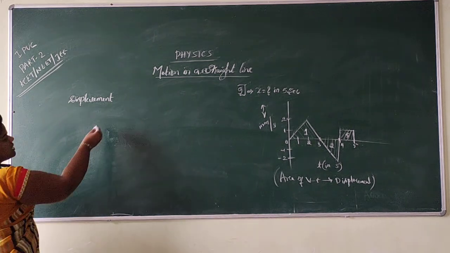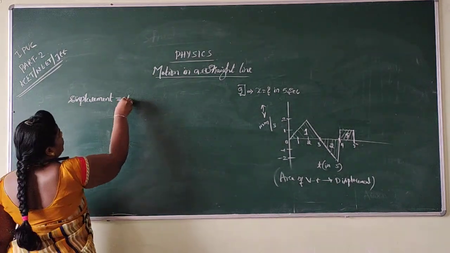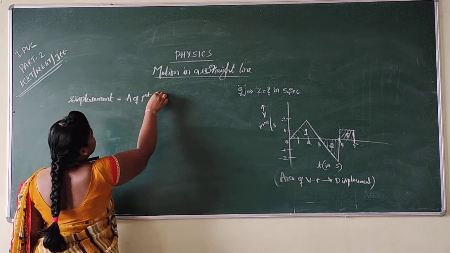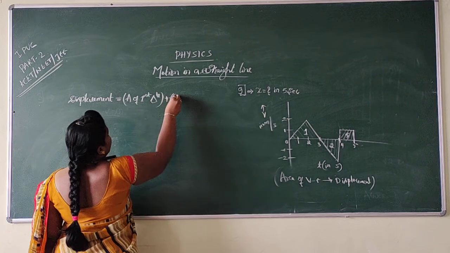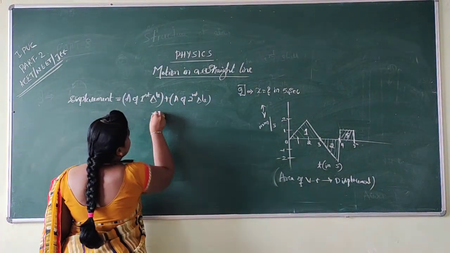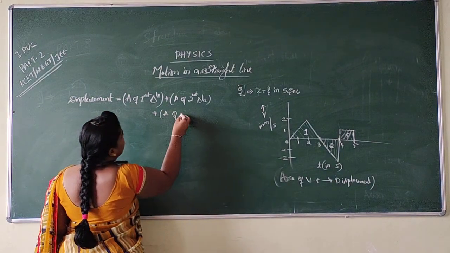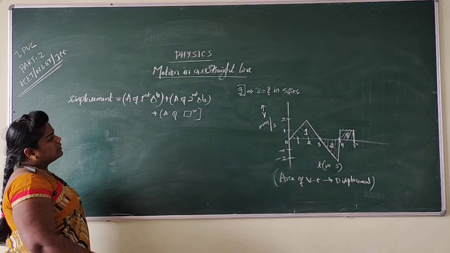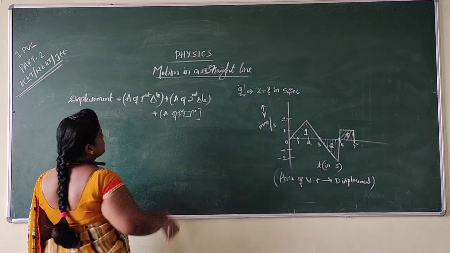So here the displacement is equal to the sum of the area of the first triangle, plus the area of the second triangle. All of this is needed only for explanation, in the exam you can do it directly. Plus the area of the third, the square. Yes, now see.